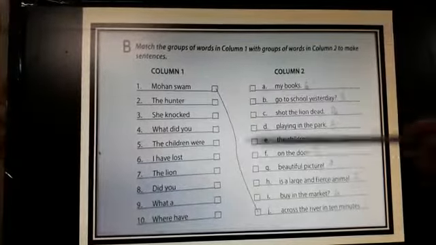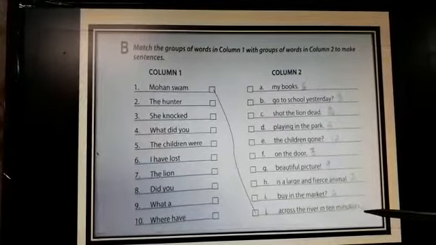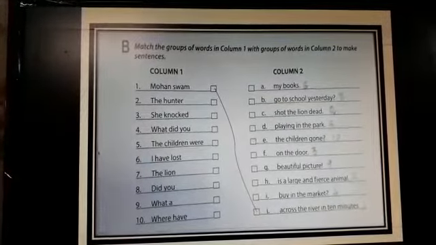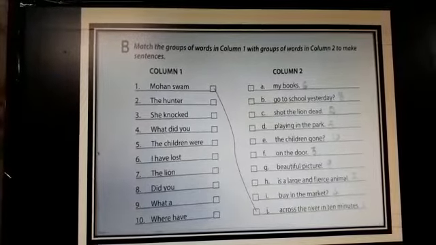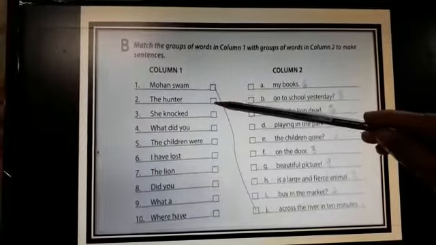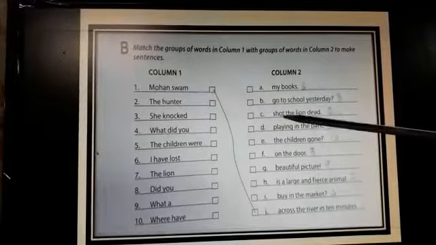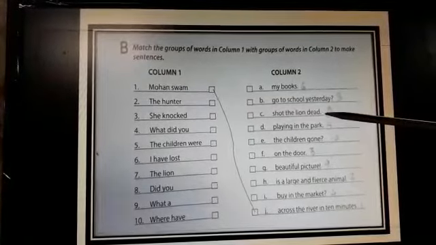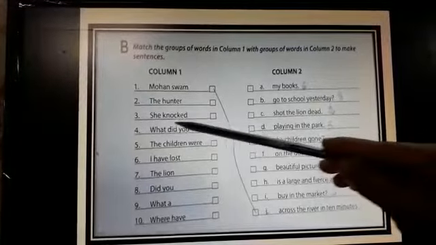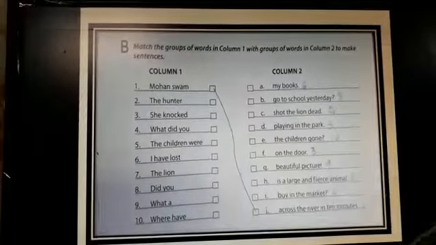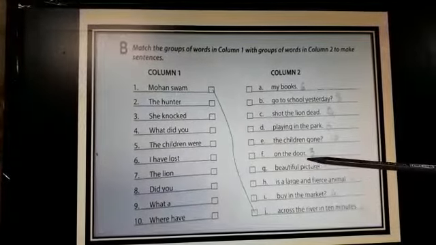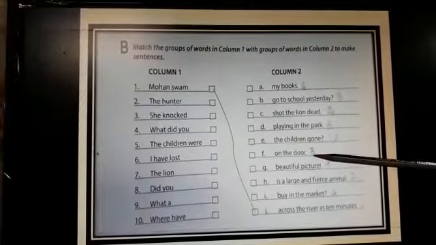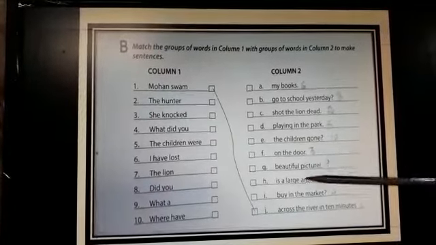Mohan swam across the river in 10 minutes. That is the first answer. We go with the second one. The hunter. The answer is shot the lion dead. The hunter shot the lion dead. Second one. She knocked on the door. This is the third answer. She knocked on the door.